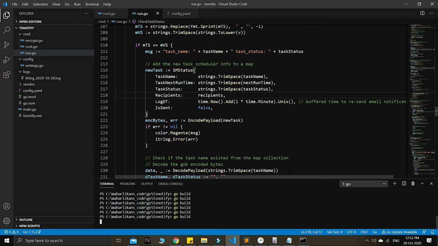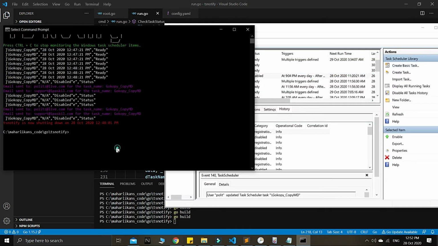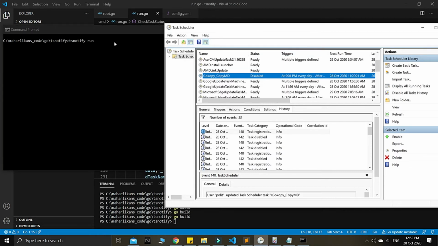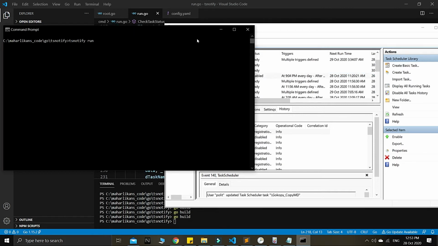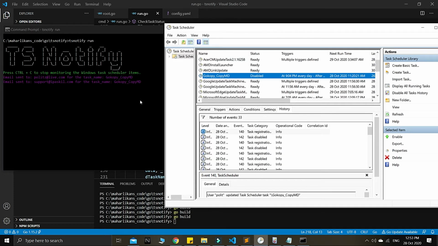Okay, so we will run our program again. Let's see, we will try another way. We can test further. Okay, I will clear this. I will run again, guys. Currently the status is disabled. So immediately when you run the application, automatically it will send an email, guys. As you can see, it's sending an email right away when you run, because the current status meets the current criteria, which is the disabled status.